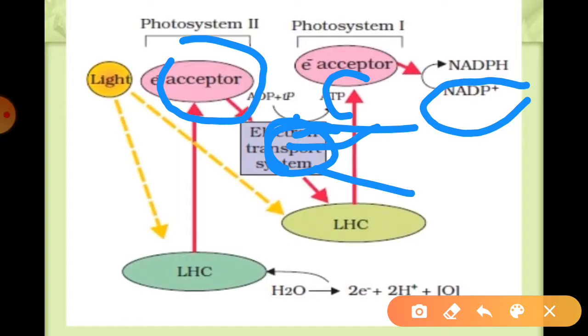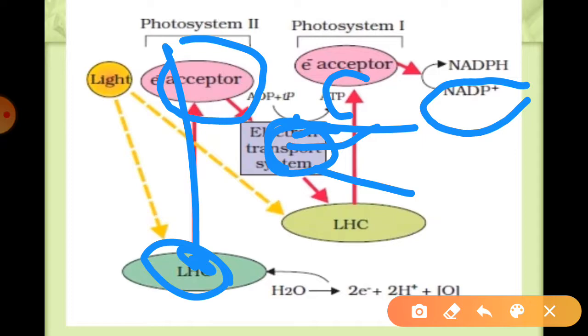But there is a special question in front of us: whenever the electron is transferred from here to here, there is a lack of electrons over there. So what will happen to that? How can it be managed? Because if there is no electron in the reaction center, how can the reaction be completed?